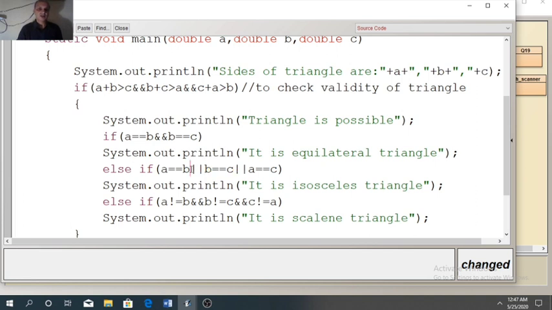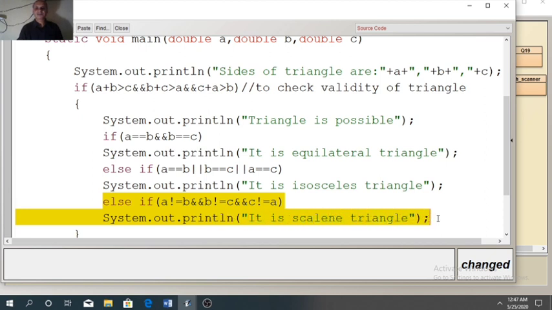Here the logical OR operator is used. In case of logical OR, if any one condition is true, then the result will become true. So in this case, because b is equal to c, the if will become true, then it will show the message, it is an isosceles triangle, and after that the rest of the ladder will be cancelled. It means scalene will not print.